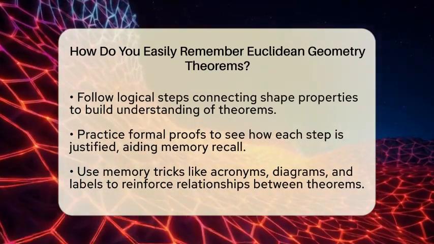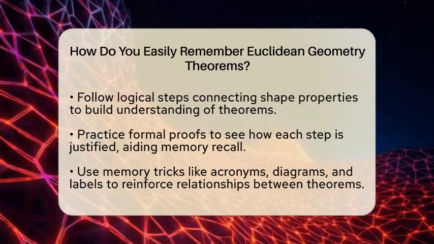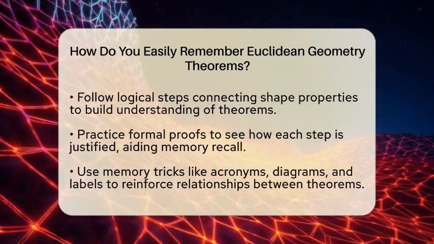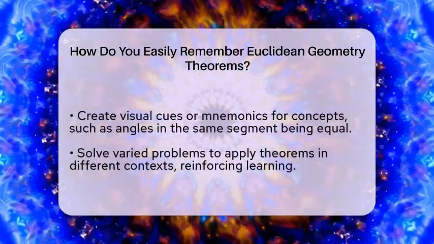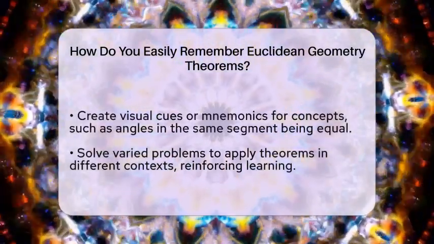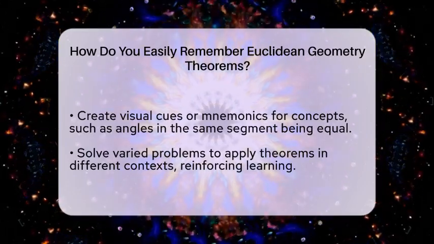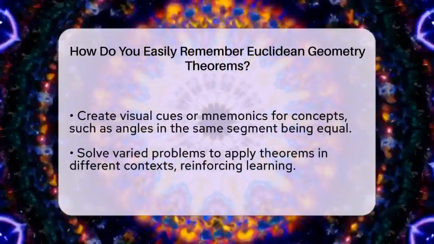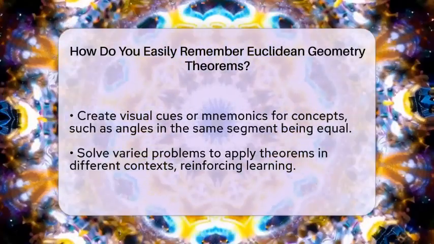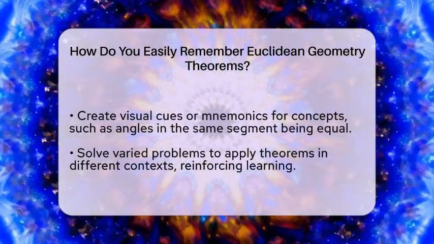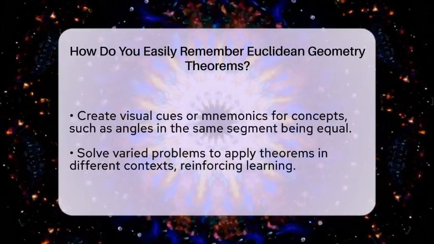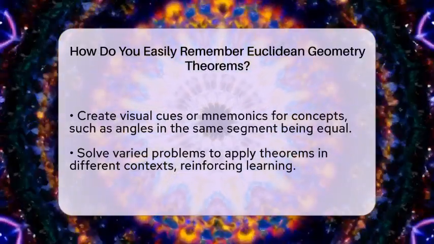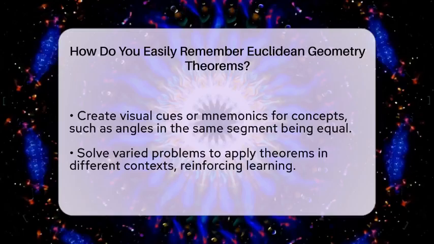As you become more confident, start working on formal proofs. When you see how each step is justified by a previous theorem or definition, it becomes easier to recall the theorems themselves. To make this process stick, use memory tricks like creating acronyms for groups of related theorems or drawing diagrams and labeling parts. For example, remembering that angles in the same segment of a circle are equal can be linked with visual cues or simple mnemonics.